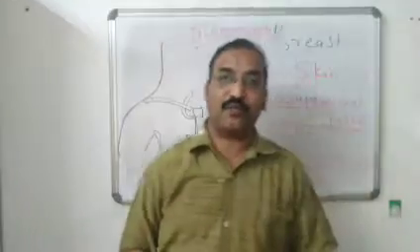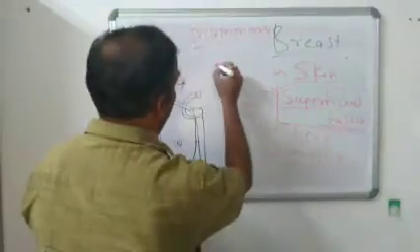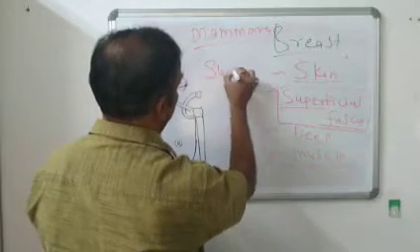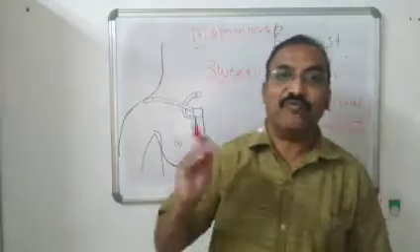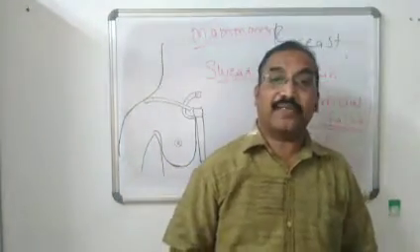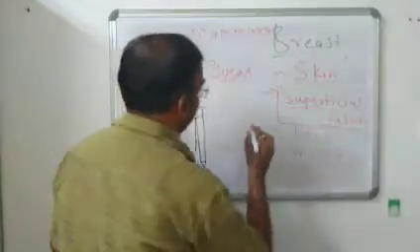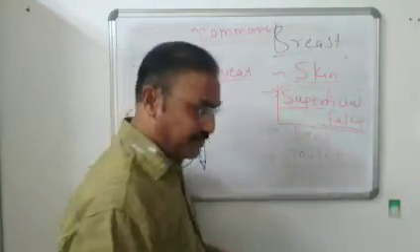Now this is the definition of breast. The breast or the mammary gland is a modified sweat gland. Read out the properties of sweat gland. It is present bilaterally. But in case of male, it is rudimentary.